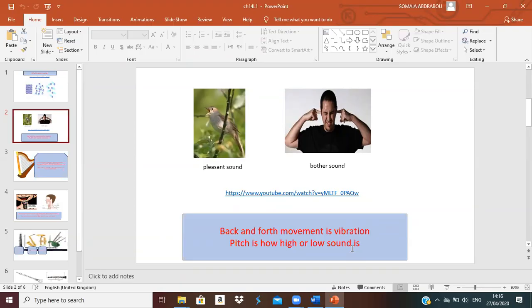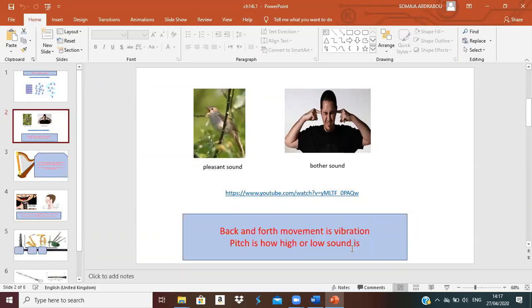Now, if you touch your neck while you are saying "ha", you can see that the vibration through your neck is very quick. But if you are just talking low, the vibration in your neck, or through your throat, will be slow. So it is low pitch.